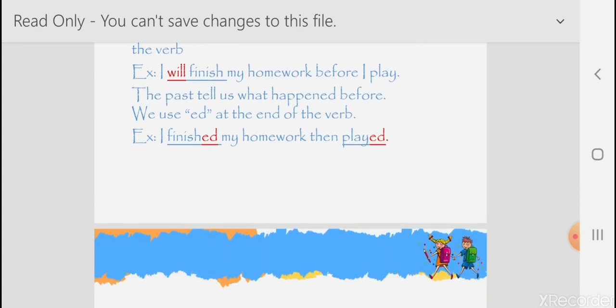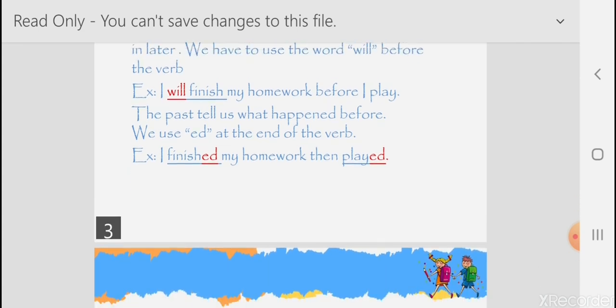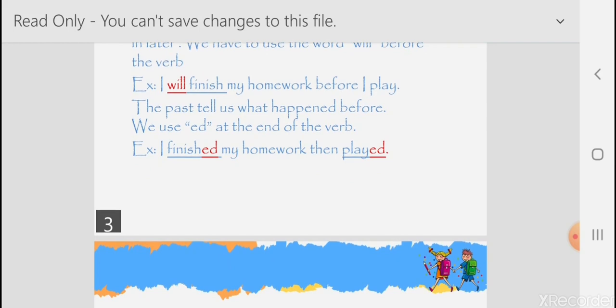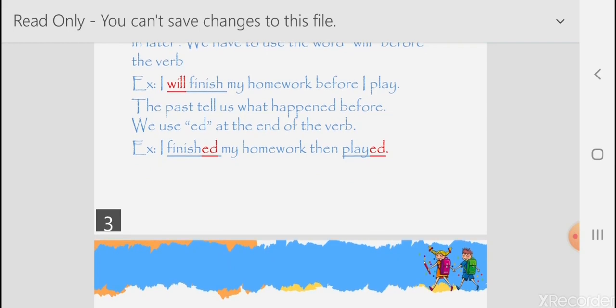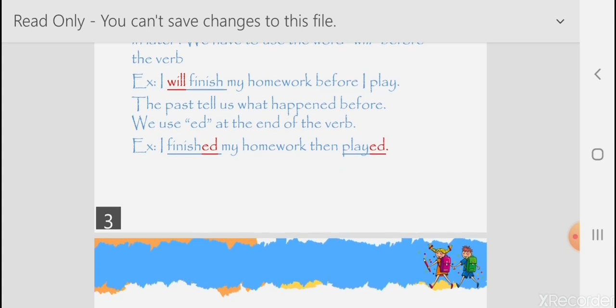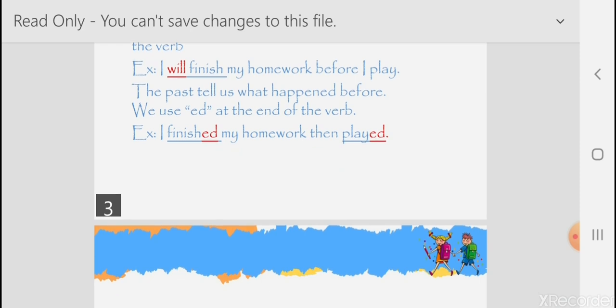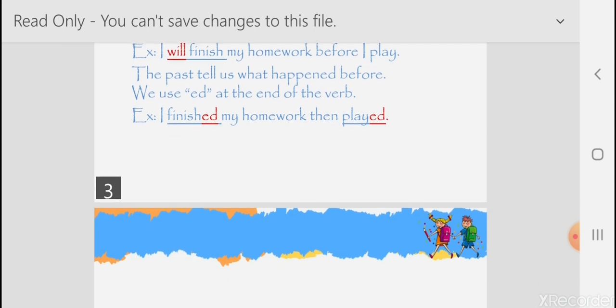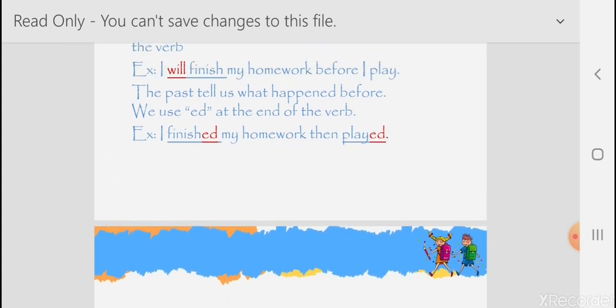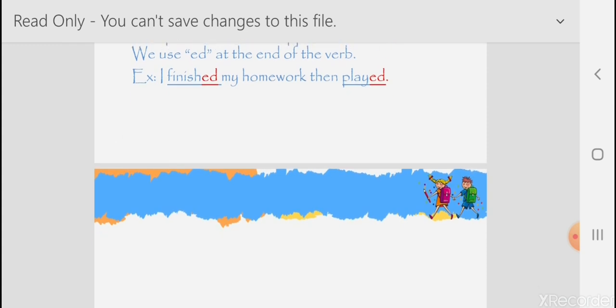Then, if we're talking about the past, you have to use ed with some verbs. For example, I finished my homework, then played. Ed tells about things that happened and finished, for example. So you're already done with your homework, so you can go to play now. Okay? So remember to use will with the future and ed with the past.